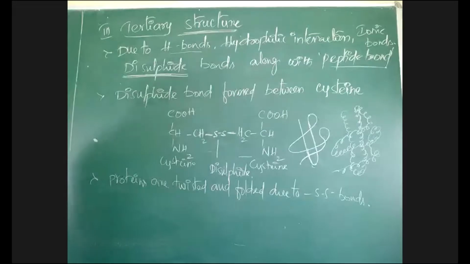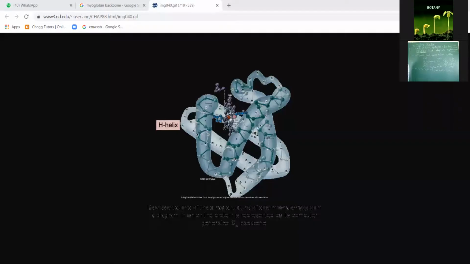This is the structure of myoglobin. Like this, myoglobin will form. See here. This is one end, and from one end it is starting here. This is the chain, but in this chain, see the middle.